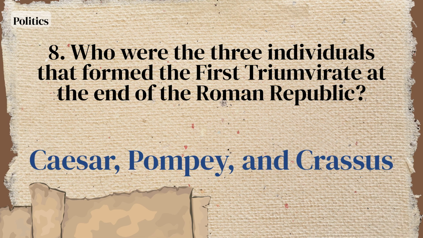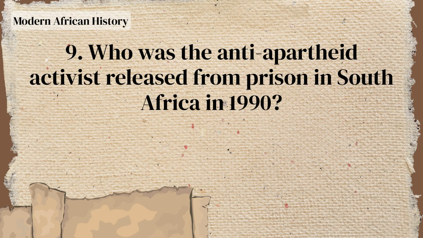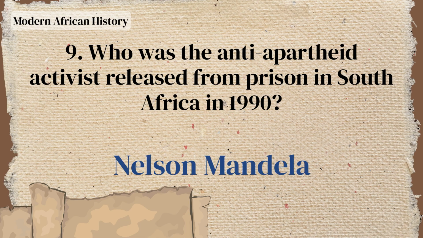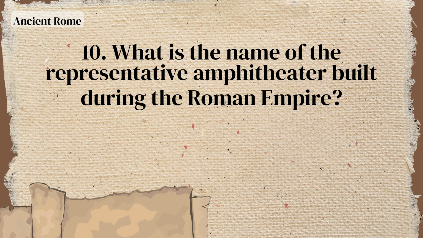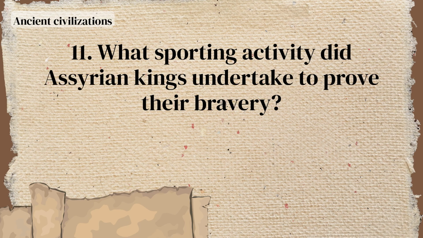Caesar, Pompey, and Crassus. Who was the anti-apartheid activist released from prison in South Africa in 1990? Nelson Mandela. What is the name of the representative amphitheater built during the Roman Empire? Colosseum. What sporting activity did Assyrian kings undertake to prove their bravery?